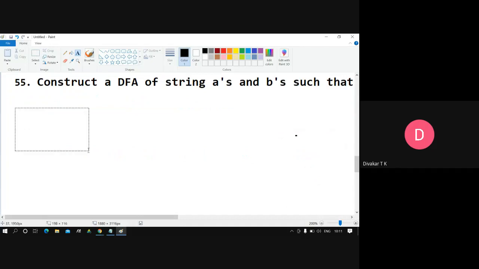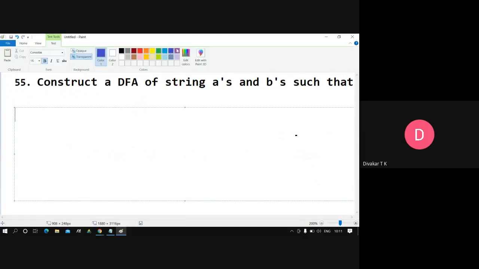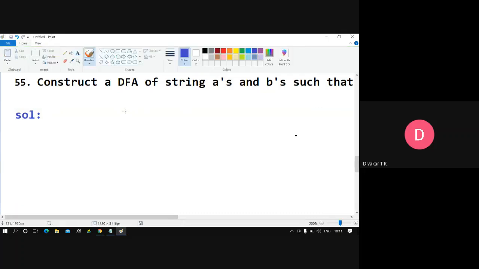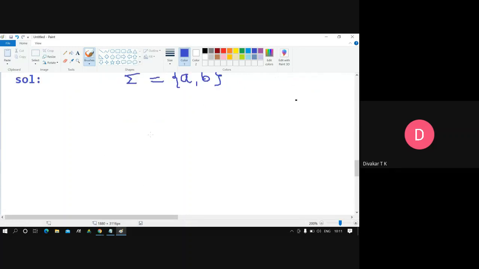Okay, so now the solution part. Sigma is equal to {A, B}. Now we are supposed to write the diagram here. How to write the diagram is an easy way now. Exactly four zeros we want. Please write exactly four zeros here.